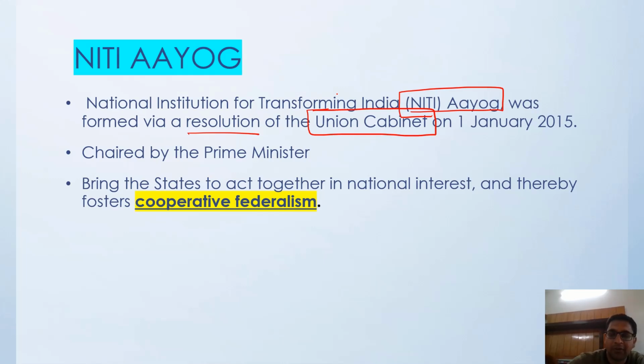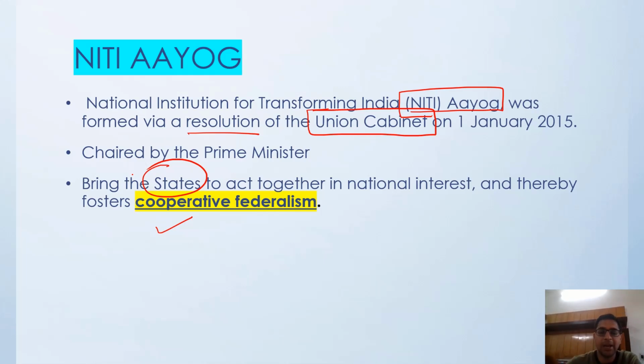Along with that, we have a lot of state ministers and some central ministers. The whole hierarchy and controlling body is in the form of cooperative federalism. The states and state ministers are part of it and will discuss in the national interest.